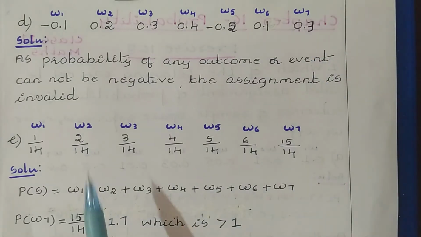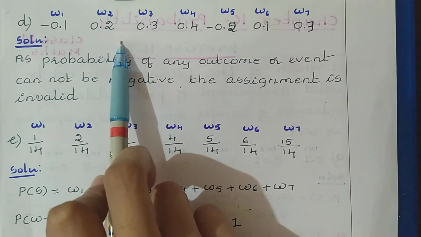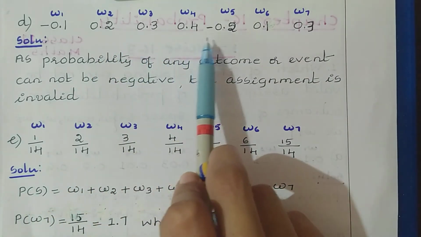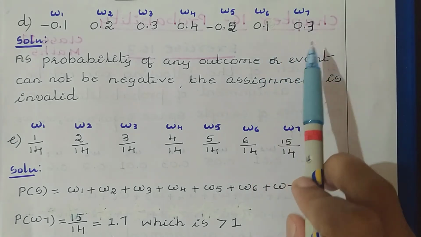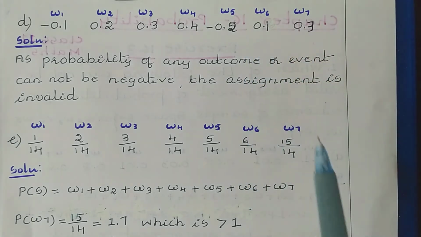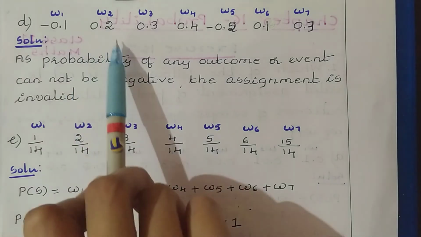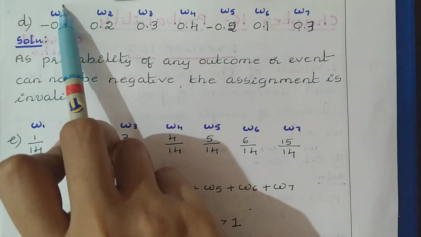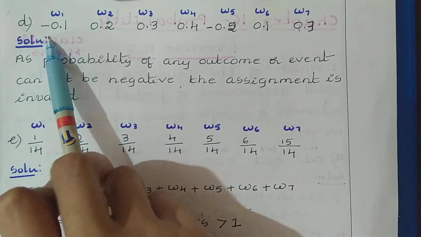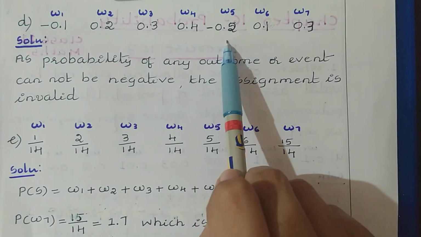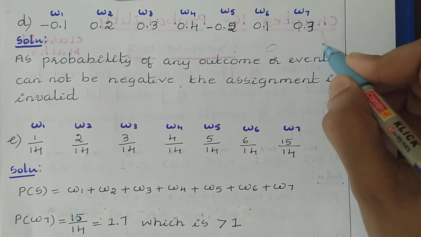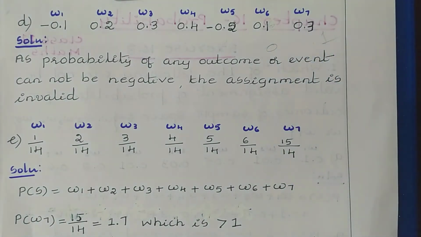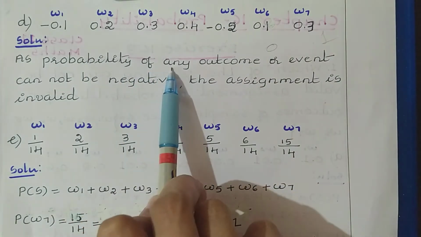Fourth one: minus 0.1, 0.2, 0.3, 0.4, minus 0.2, 0.1, 0.3. See, in this case, directly you can say this is an invalid assignment, because for the probability of ω1 we have a negative value, as well as for this also we have a negative value. And we know that the probability of an event lies between 0 to 1. It cannot be negative. So this is invalid.